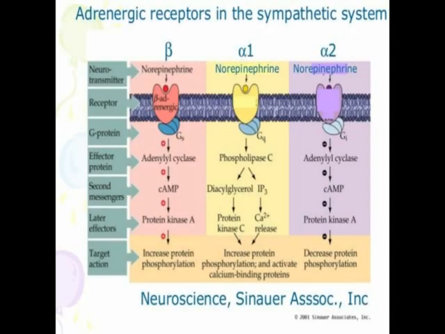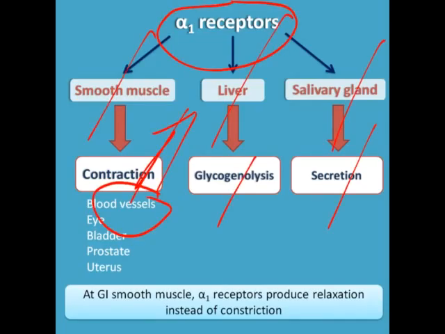And if you have to dilate the blood vessels, what do you have to do? You have to give alpha 1 receptor blockers. Okay, got the point? The alpha 1 receptor is present in the smooth muscle, which is responsible for the contraction. So if we give an alpha 1 receptor blocker, it will block the alpha 1 receptor. So there is no contraction of smooth muscles, there is no contraction of the blood vessels. So ultimately it will result in blood vessel dilatation.